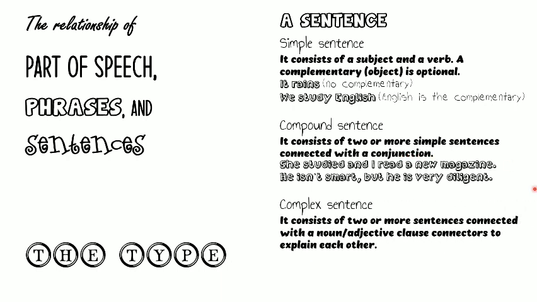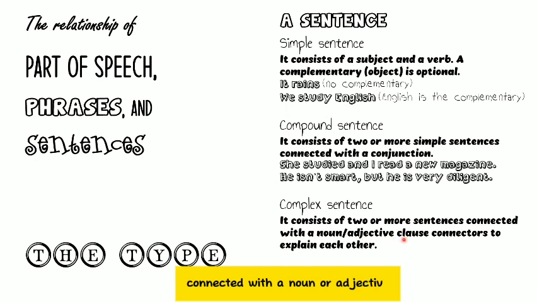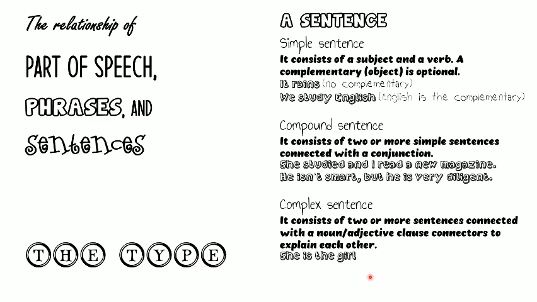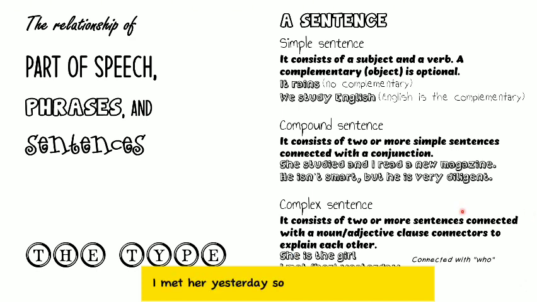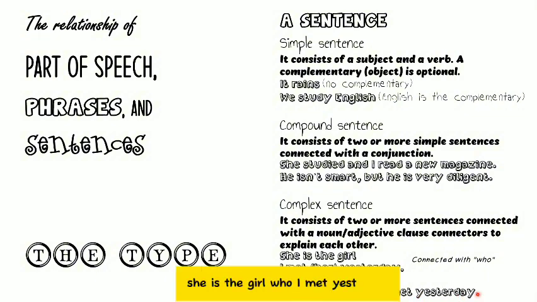Complex sentence. It consists of two or more sentences connected with a noun or adjective clause connector to explain each other. So let's take a look at the example. She is the girl. I met her yesterday. So it is connected with who because I want to explain the word she. Who is she? So it will become: she is the girl who I met yesterday.